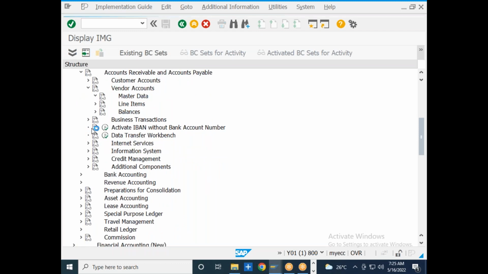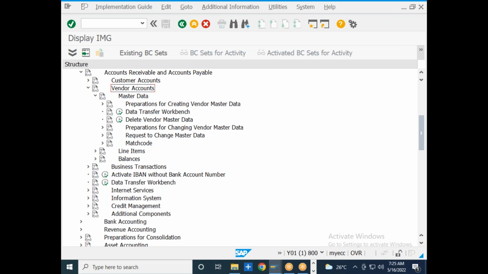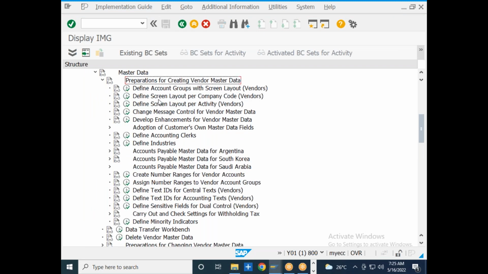Go to the master data, preparations for creating the vendor master data. So define vendor account groups with a screen layout. This is the place where you are going to create the vendor account groups. Then create number ranges for the vendor account groups. Then assign number ranges to the vendor account group. These are the 3 steps which we need to perform as a configuration within the vendor master data.